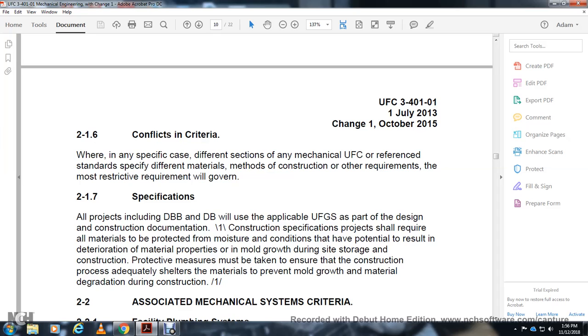As part of the design and construction documentation, the construction specification project should require materials to be protected from moisture conditions that have the potential to result in deterioration of material or mold growth during storage at the site. For construction protection, provide the protective measures that must be taken, ensuring adequate shelters and coverings for the materials to prevent mold growth and material degradation during construction.